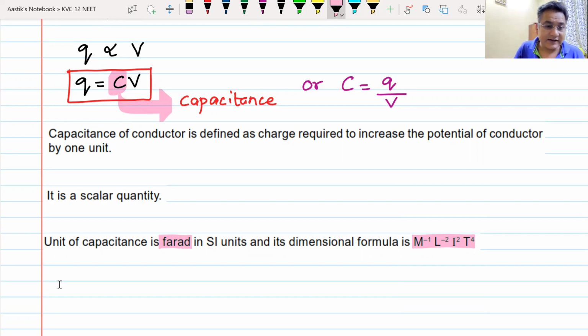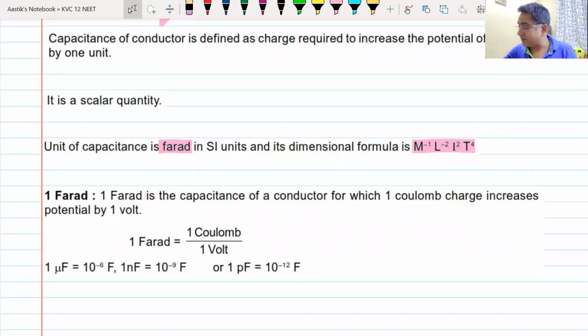So 1 farad is the capacitance of a conductor where, if I give you 1 coulomb of charge and you change the potential by 1 volt, that is a capacitor whose capacitance is called 1 farad.